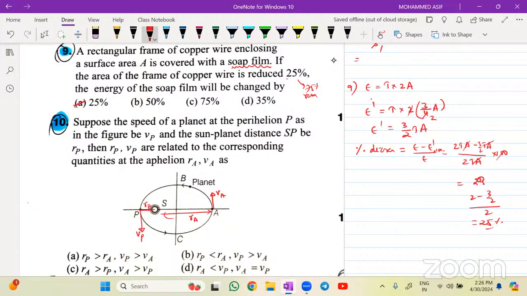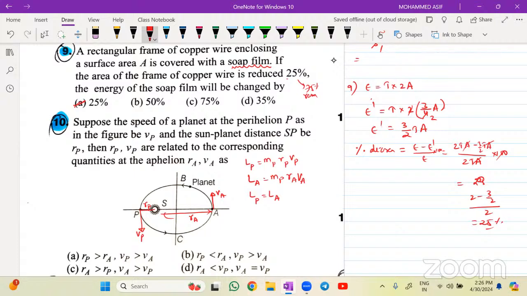Can anyone tell me? When the planet is revolving, angular momentum is conserved. So the angular momentum of the planet at P will be equal to m, RP, VP. And angular momentum at aphelion will be equal to the mass of the planet, radius at A, and velocity at A. The mass of the planet will remain the same. So if I conserve the angular momentum, the angular momentum at perihelion must be equal to that at aphelion.